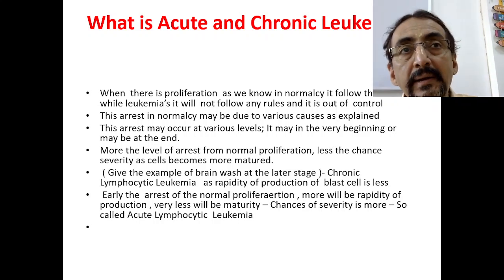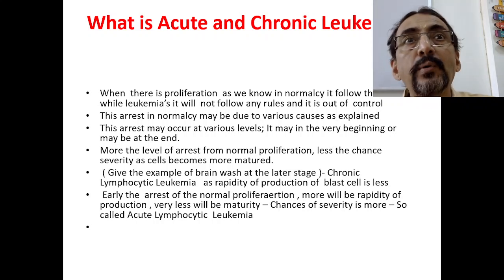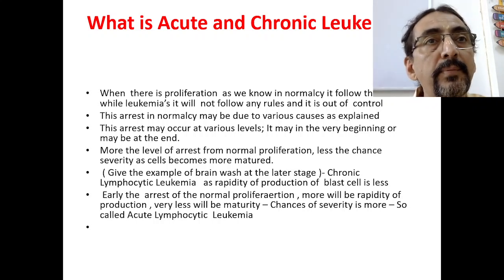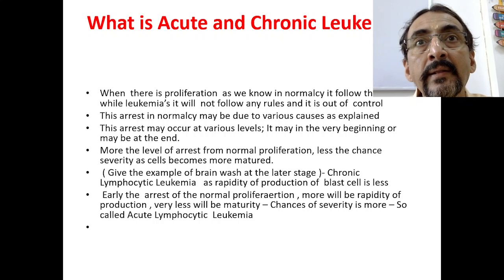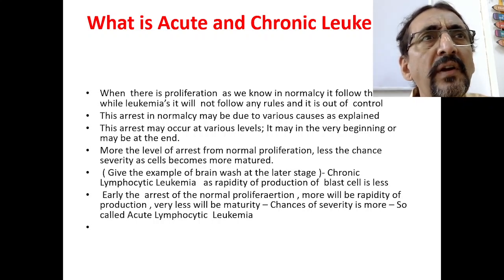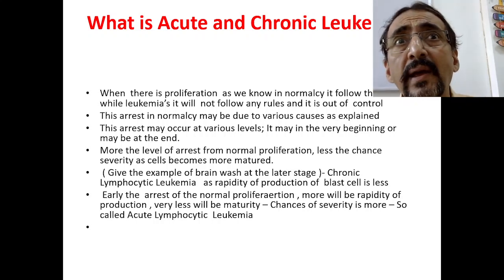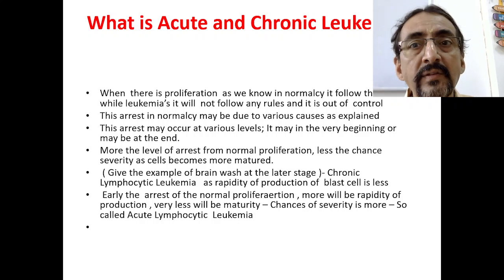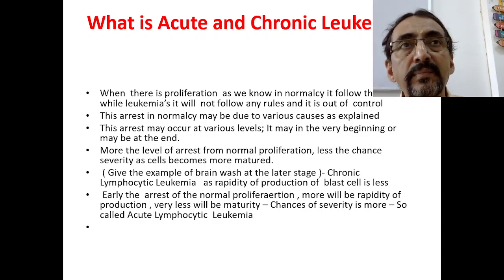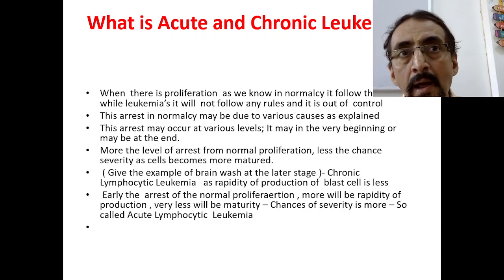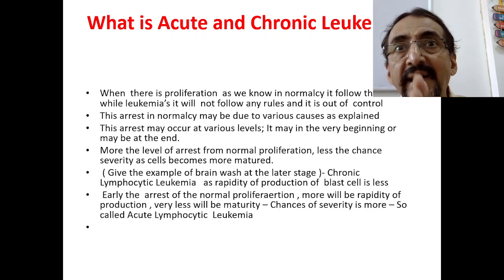But if the rapid proliferation is rapidly progressing, then there will be more and more production of leukocytes and the chance of producing acute leukemia is more. So acute and chronic leukemias basically depend upon at what point this arrest takes place.